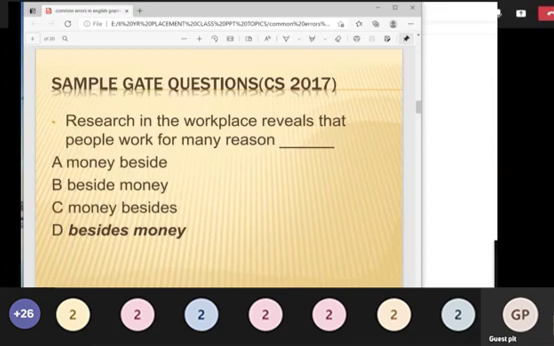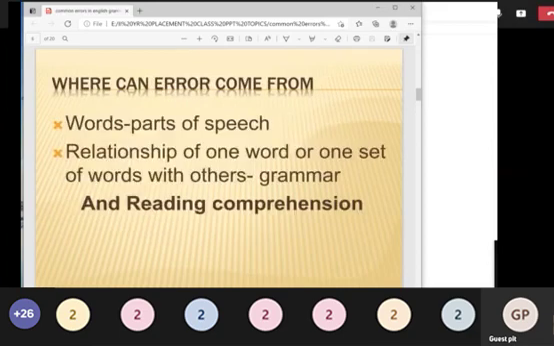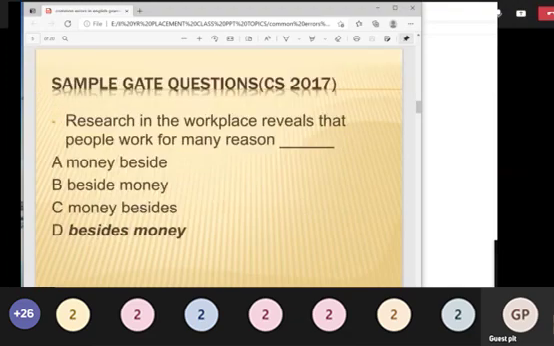So, because, as I told you, the error may be on words. This is the error on a word. If you know the correct meaning of the preposition beside, it may be on the words, on parts of speech. So beside is one of the parts of speech. What is it? It is a preposition.